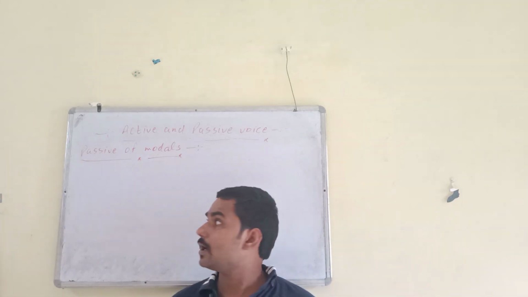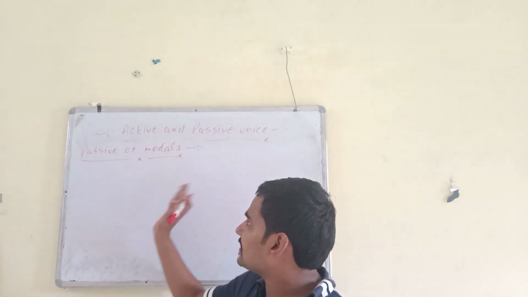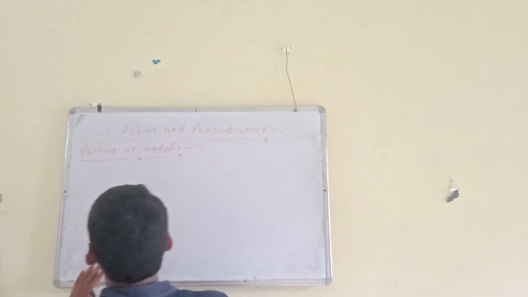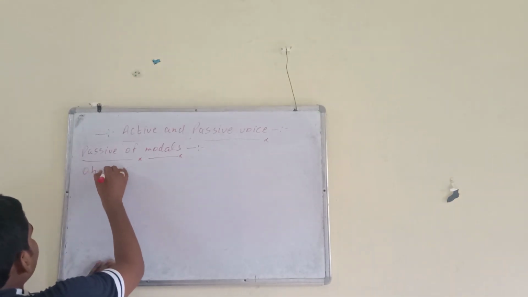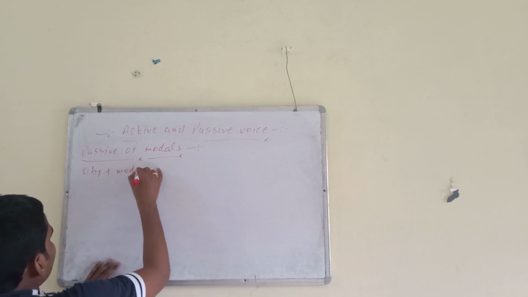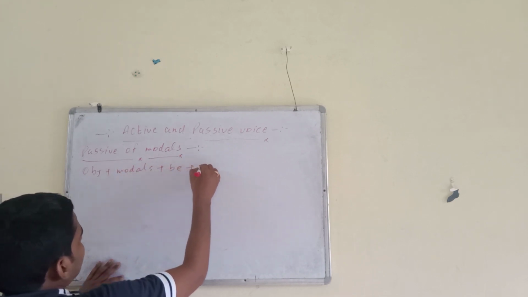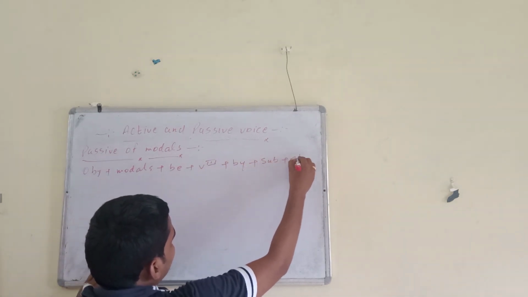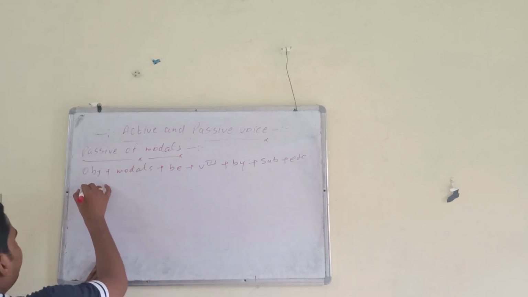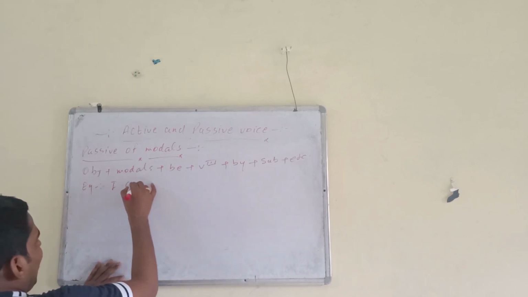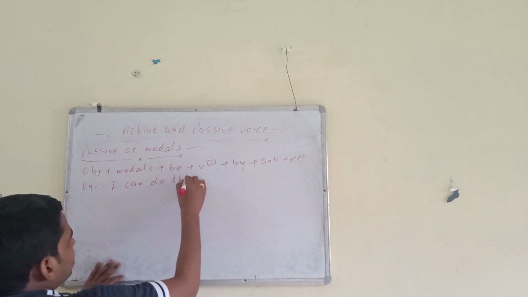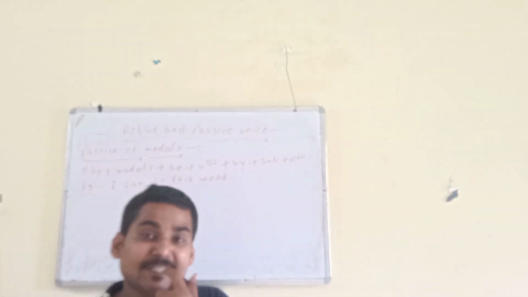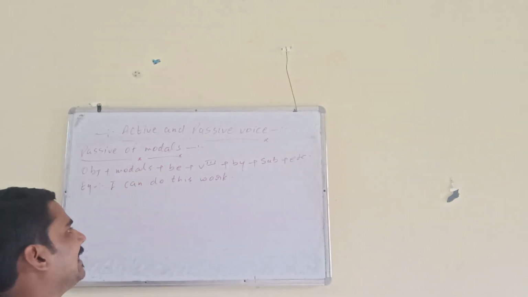So today we are going to talk about another thing, that is the passive of modals. Very simple, and this is the rule. The rule is, remember: object, then modal, then be, then third form of the verb, then by, then subject, then other verb. This is the rule. Example: I can do this work. You can see here a modal has been given.